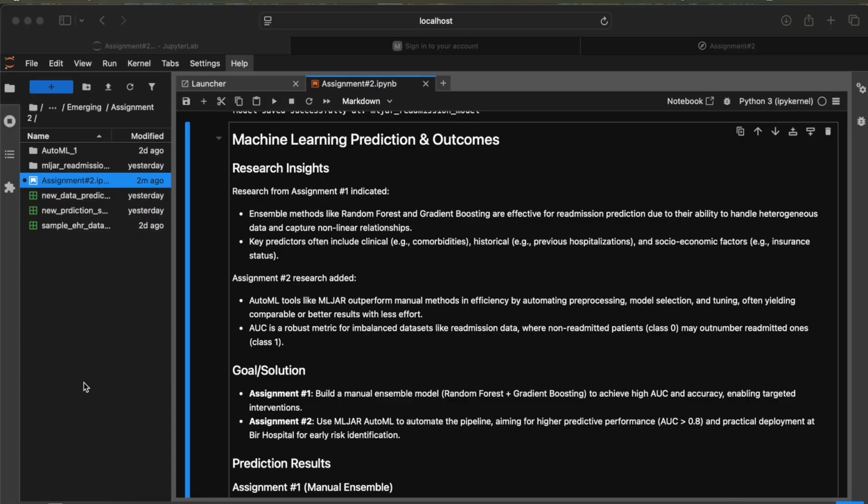Hi, Professor. My name is Olasiu, and this is the machine learning prediction and outcomes. We built a simple model manually using random forest and gradient boosting. These models are great for predicting hospital readmissions because they handle complex data, things like patient history, clinical conditions, and even socioeconomic details.